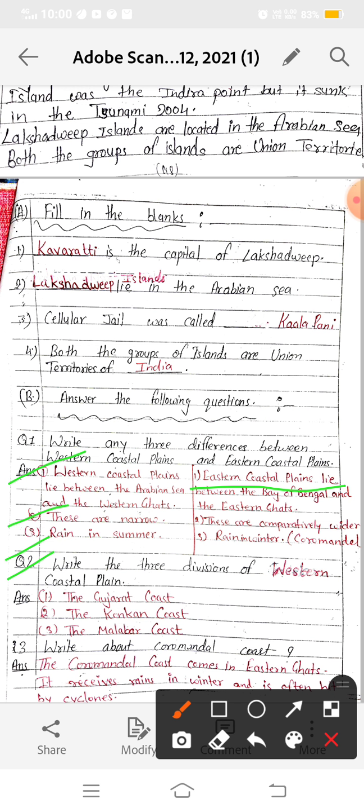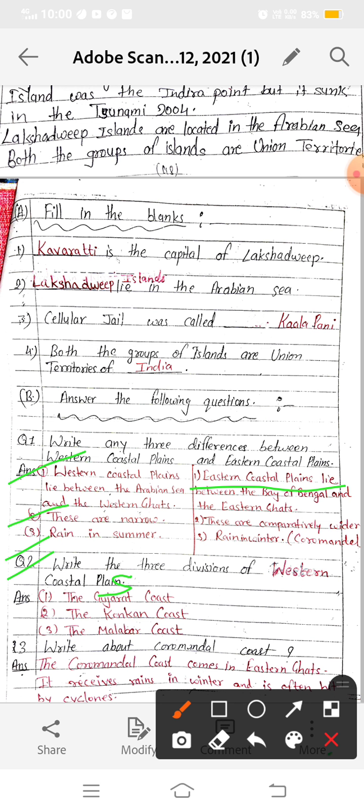First is the Gujarat coast, second is the Konkan coast, and third is the Malabar coast. Malabar coast is also known as the extreme south coast.